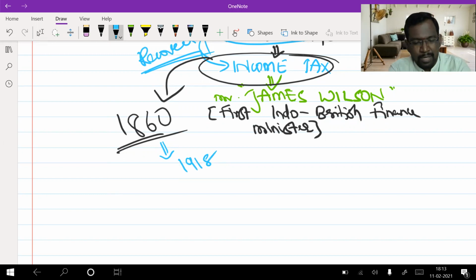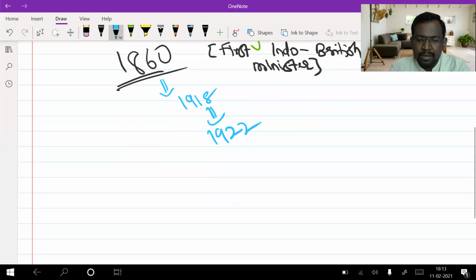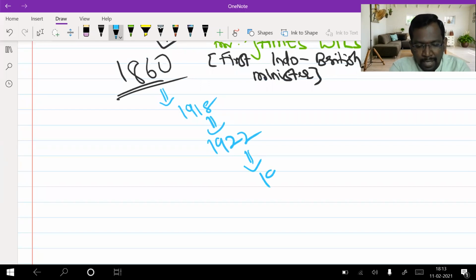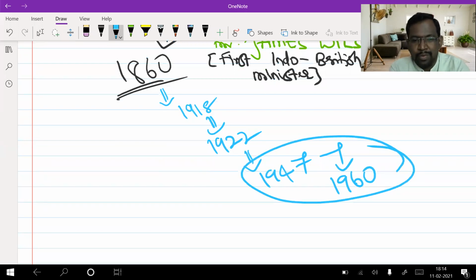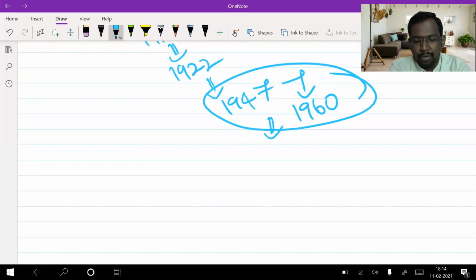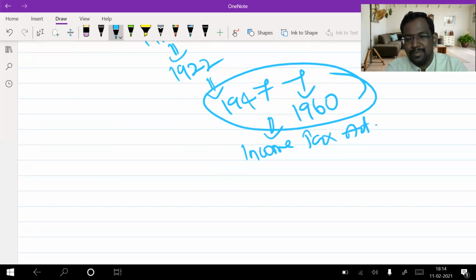We have seen the new income tax act, of course, prepared by the Britishers only. And this income tax act again has been amended in the year 1922. Though we got independence in the year 1947, from 1947 to 1960, approximately 13 years, we used to follow the Income Tax Act, which was created by the Britishers.